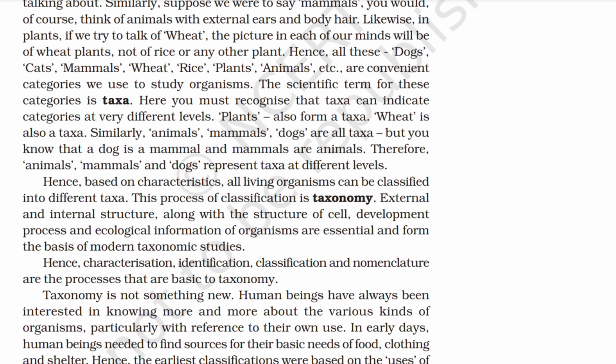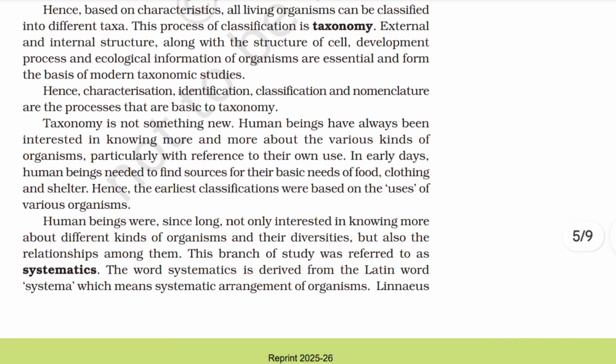External and internal structure, along with the structure of cell, development process, and ecological information of organisms are essential and form the basis of modern taxonomic studies. Hence, characterization, identification, classification, and nomenclature are the processes that are basic to taxonomy. Taxonomy is not something new. Human beings have always been interested in knowing more and more about the various kinds of organisms, particularly with reference to their own use. In early days, human beings needed to find sources for their basic needs of food, clothing, and shelter. Hence, the earliest classifications were based on the uses of various organisms.